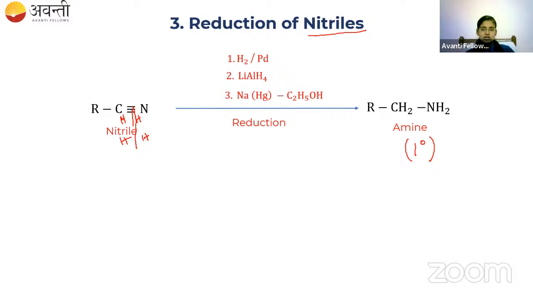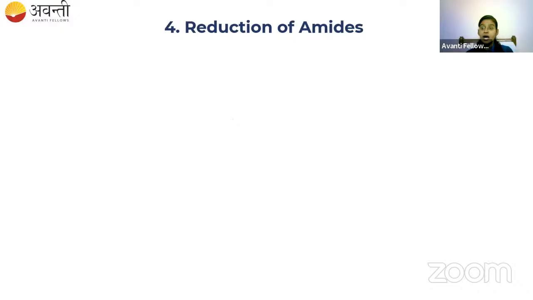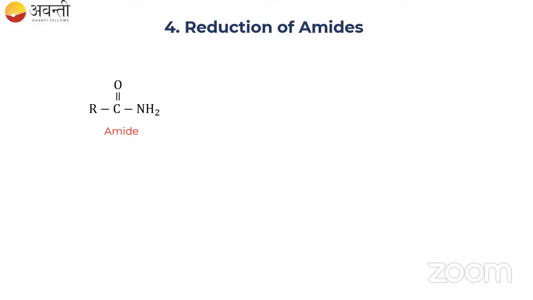Now the fourth preparation is reduction of amide. What is the general formula for amide? It is RCONH2. So you have to take this amide and reduce it.